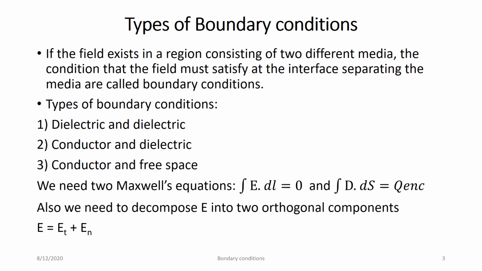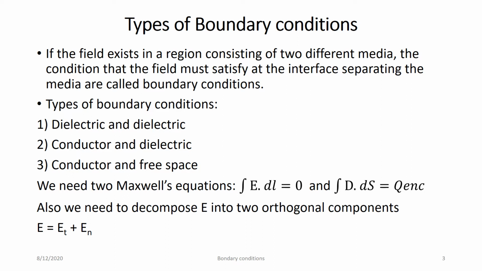So boundary conditions means certain equations you will get, and you need to understand that equation considering what type of media it is. If it is purely conductive, then charges may be zero, and accordingly you will get the equation. There are three types of boundary condition.